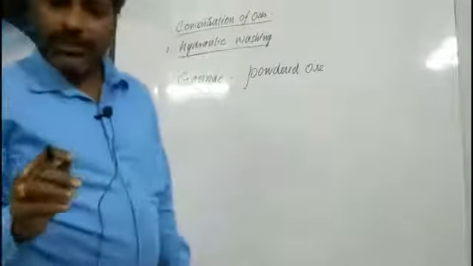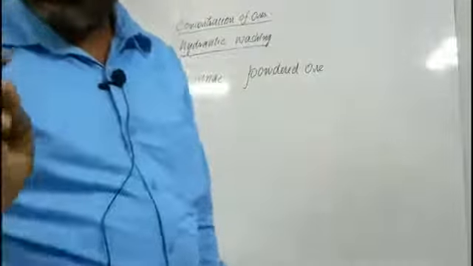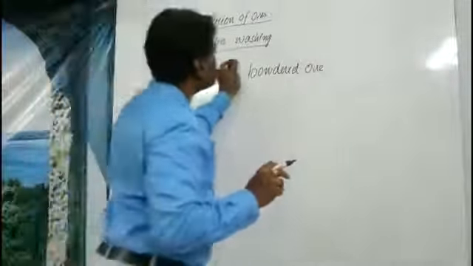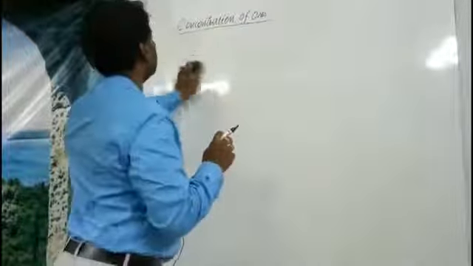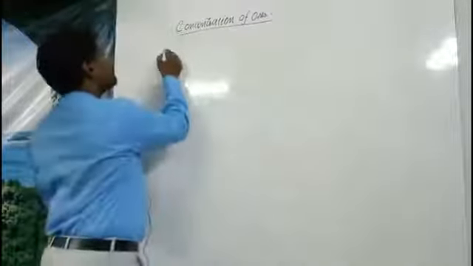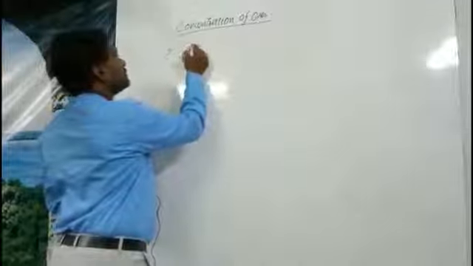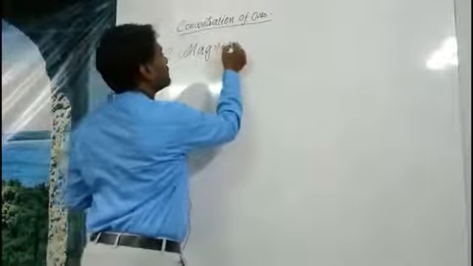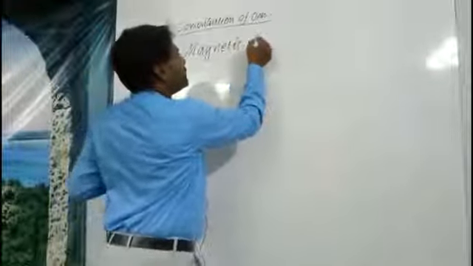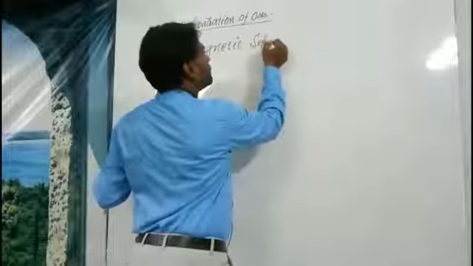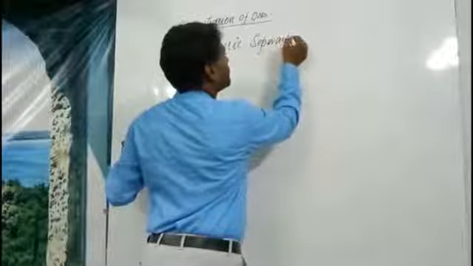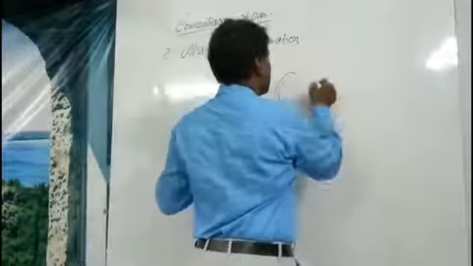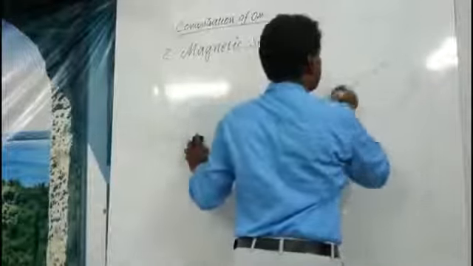And the second process, we shall see what it is, is magnetic separation. The second process is called magnetic separation. So we shall use 2 rollers.